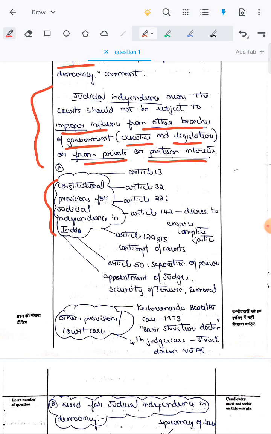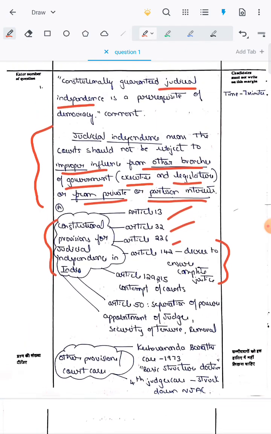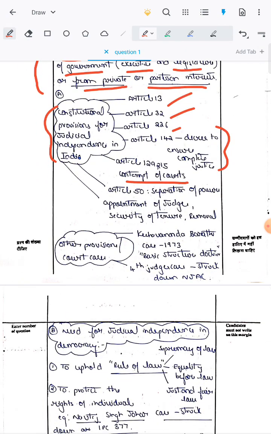Over here we can write all the constitutional provisions which provide for judicial review also. So here we have to write Article 13, Article 32, that is the constitutional remedies, and Article 226, that is the powers of the High Court to issue writs, Article 142, that is the power of the Supreme Court to issue a decree to ensure complete justice, and the articles which deal with contempt of courts, that is Article 129, the contempt of the Supreme Court, and Article 215, the contempt of the High Court.